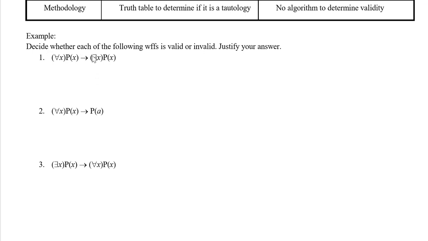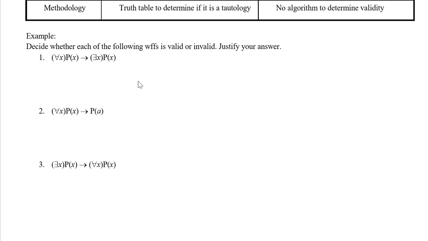It says here, decide whether each of the following well-formed formulas is valid or invalid. Justify your answer. So number one, for example, we have for all x p of x, this implies that there is some x that makes p of x true.